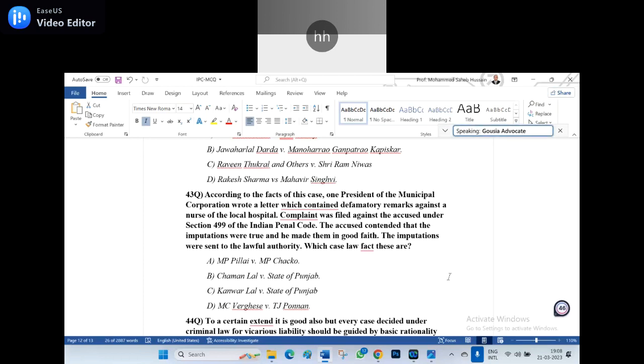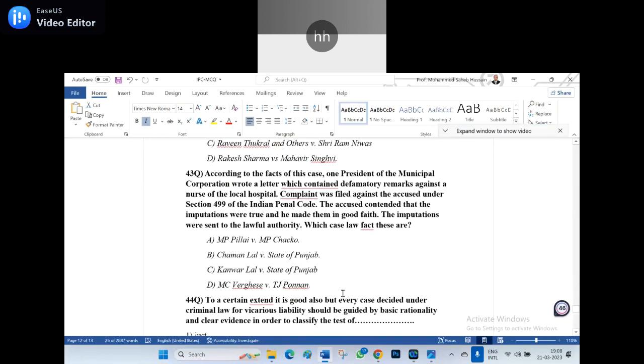It is Chamanlal versus State of Punjab. That is the case law. Of course, MC Varghese versus PJ Ponnam is also there. A communication between the wife and husband, whether it amounts to defamation or not. If they did not take a divorce or file a case in the court, they are one, each side of the both kinds, and it will not amount to defamation.